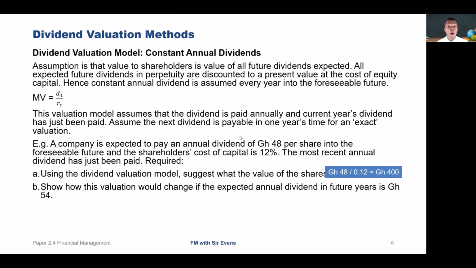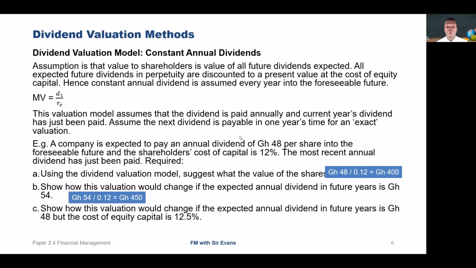The second one is to show how the valuation will change if the expected annual dividend in future years is 54. So then we use 54 divided by the 12% to give us 450 being the value. Then C, we should show how the valuation will change if the expected annual dividend in future years is 48, but the cost of equity capital is 12.5%. So same 48 divided by 12.5% to give us 384 cedis for the value of the share under the constant annual dividend model.